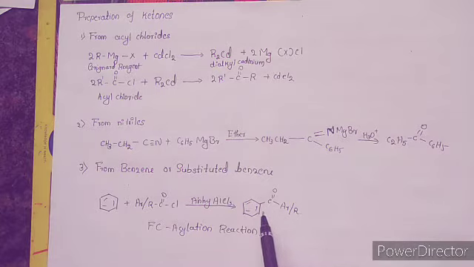This reaction is known as the Friedel-Crafts acylation reaction, where there is a formation of different types of ketones, and this is the last method for the synthesis of ketones given in the syllabus.